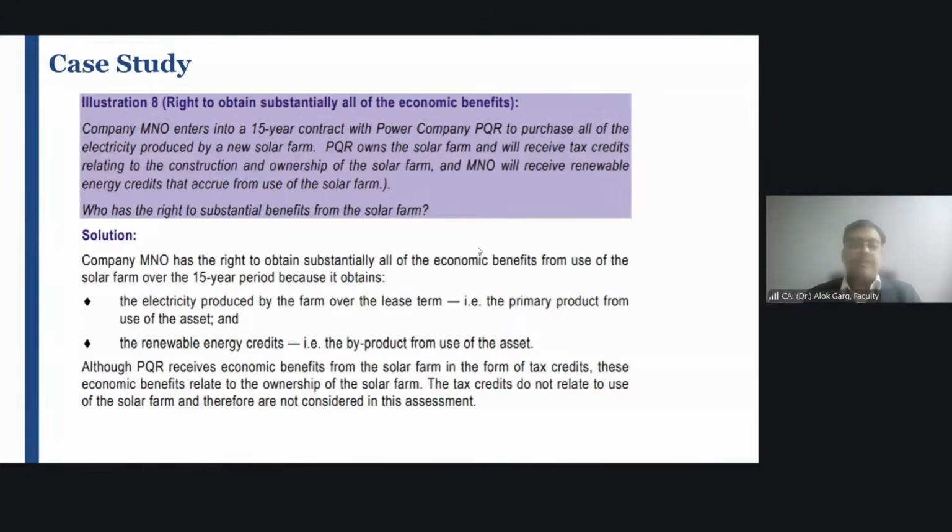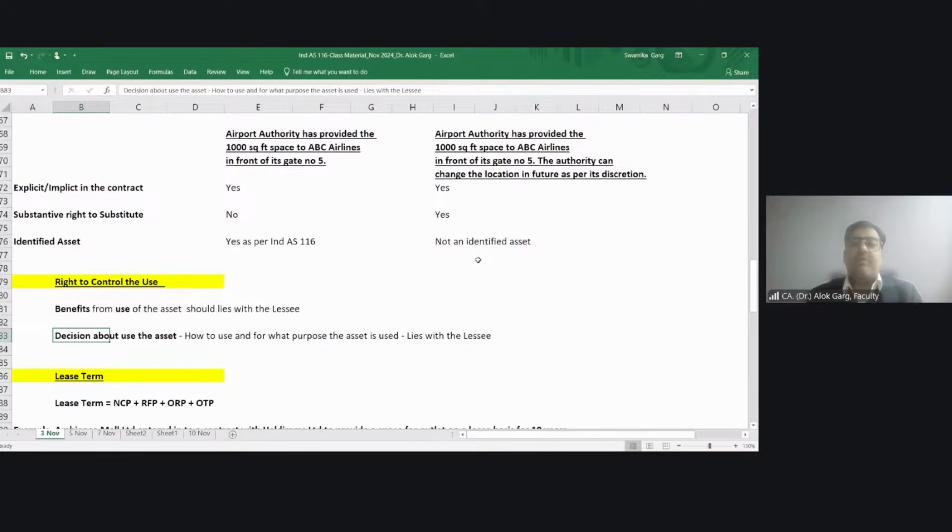Yes. So second, decision about the use of the asset. Decision about the use of the asset should be lying with the lessee. When I say decision about the use of the asset, it means how to use and for what purpose the asset is used should be lying with the lessee. How to use and for what purpose the asset is going to be used should lie with the lessee, right?